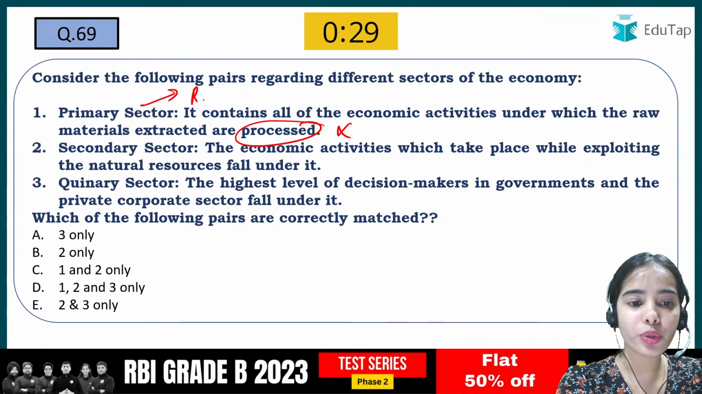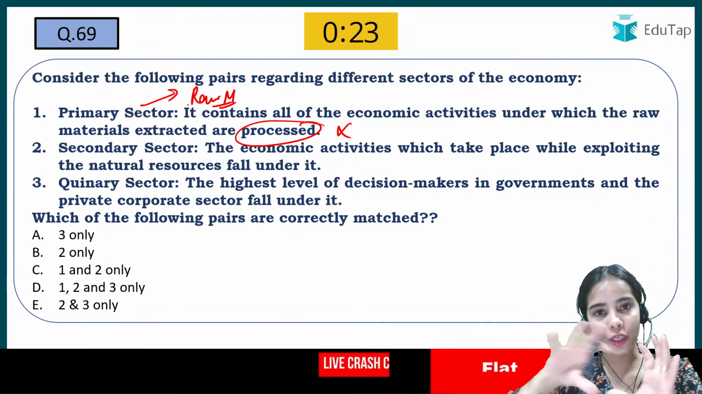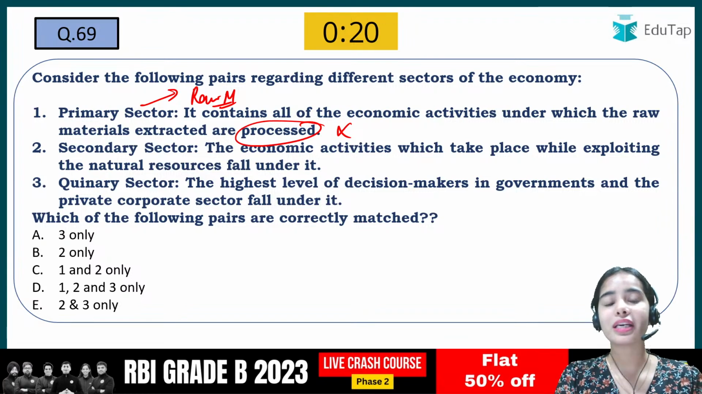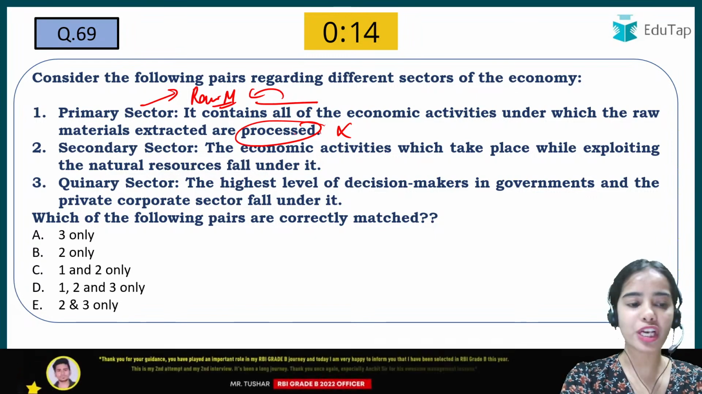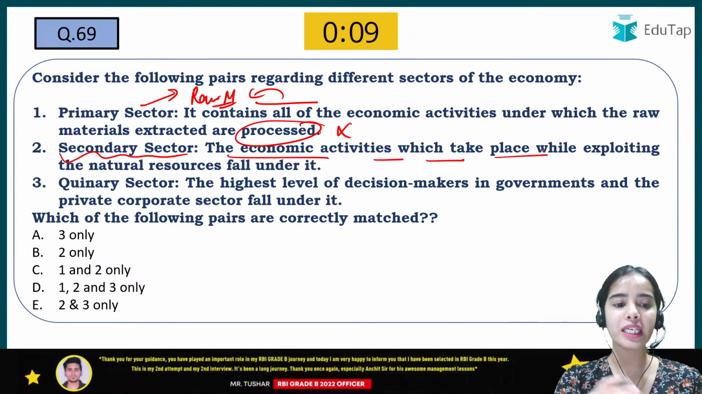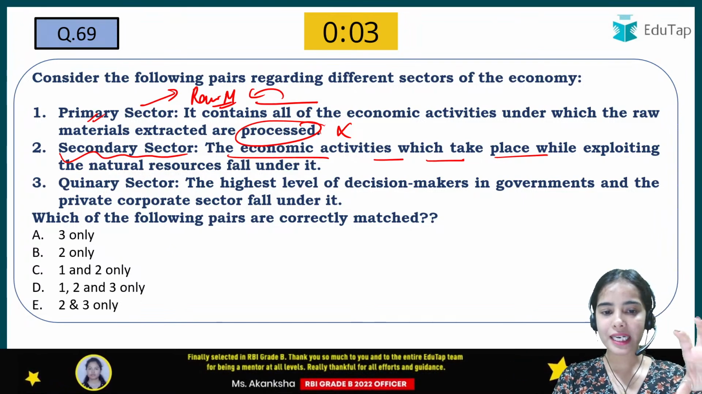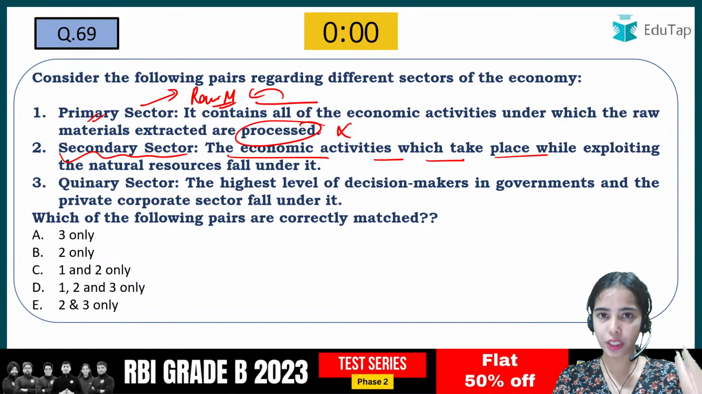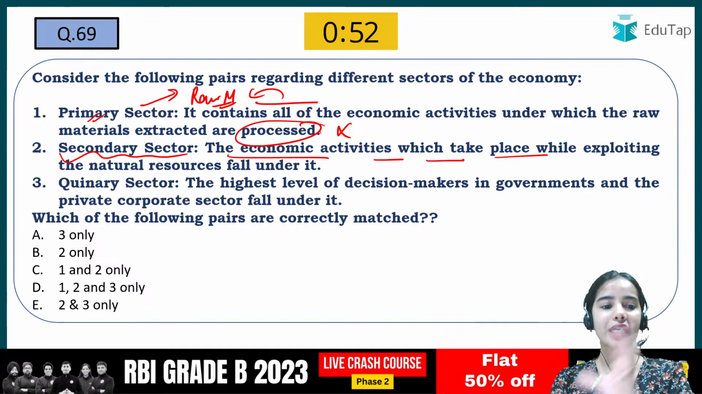The primary sector is actually producing the raw materials from the natural resources. Okay, land is used for producing the crops and such. So the processing, the manufacturing actually happens in the secondary sector. The economic activities which take place while exploiting the natural resources fall under the primary sector. So they are actually flipped. So the primary sector utilizes the natural resources to produce the raw material, the crops and the food. The secondary sector does the economic activity where the raw materials are processed and manufactured.